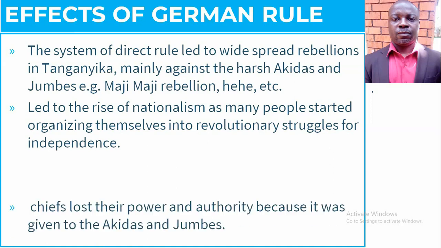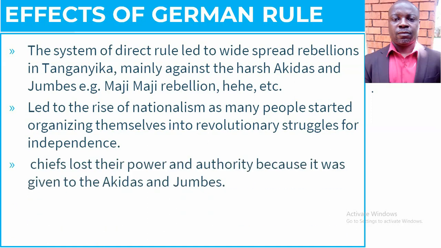Okay? We have this other one that chiefs lost their power and authority because it was given to the Akidas and the Jumbes. Yes, we've talked about this. Chiefs lost their power simply because it was given to the Akidas and the Jumbes, meaning that traditional chiefs became common people. Okay.